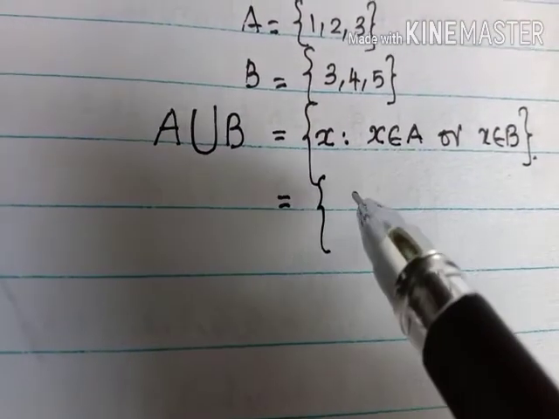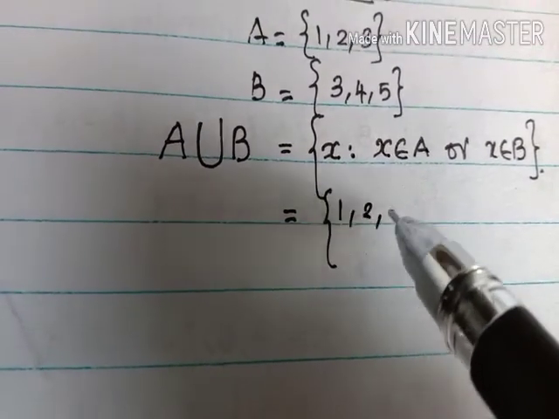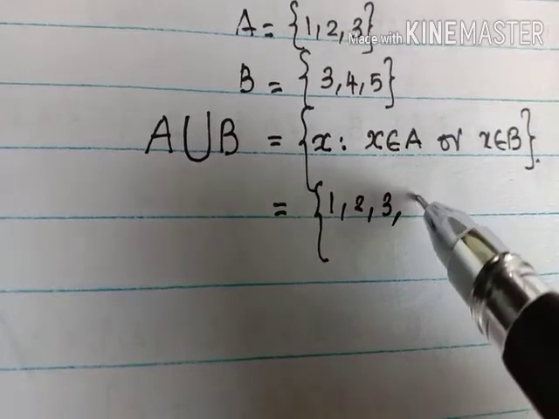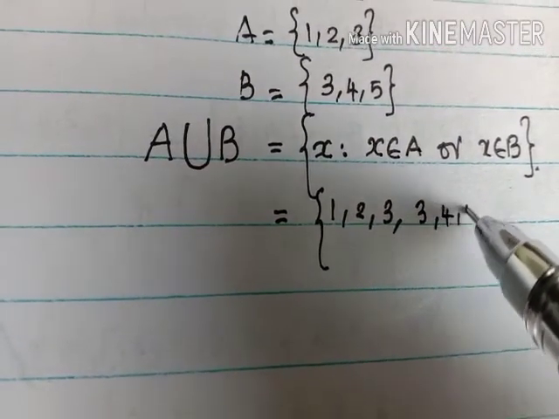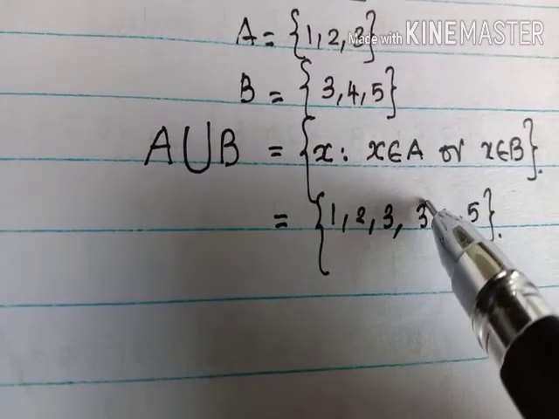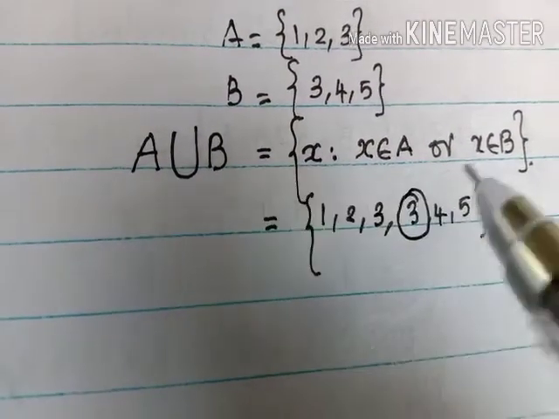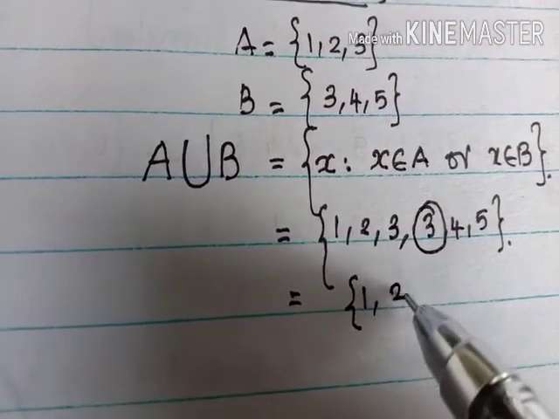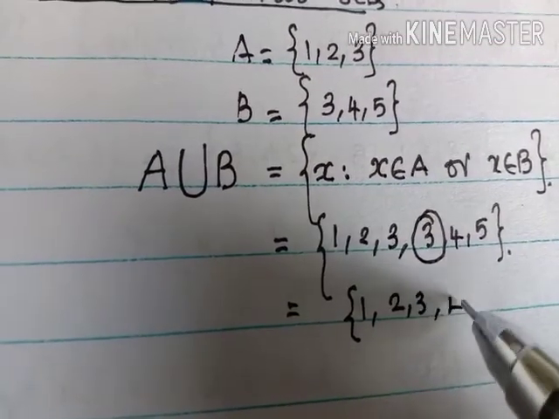Otherwise, you just combine all the elements. So we get 1, 2, 3, the elements of A, and 3, 4, 5, the elements of B. Here 3 is repeating, so there is no need to write 3 again. So the set is 1, 2, 3, 4, 5.